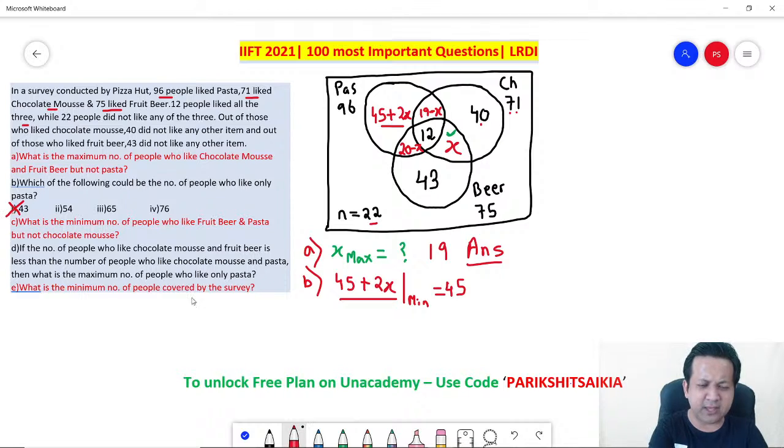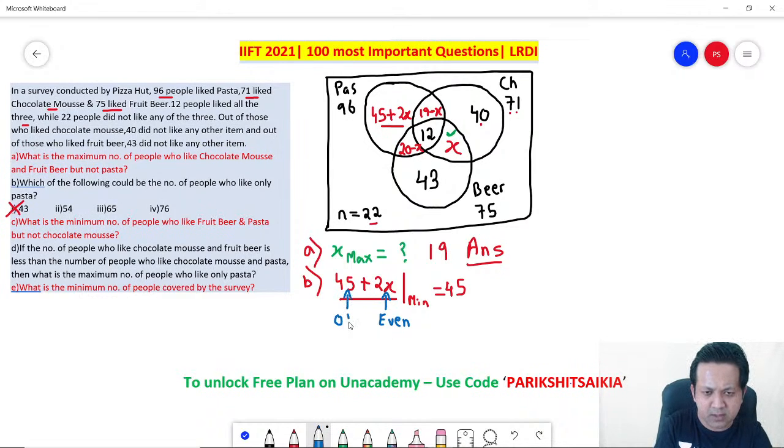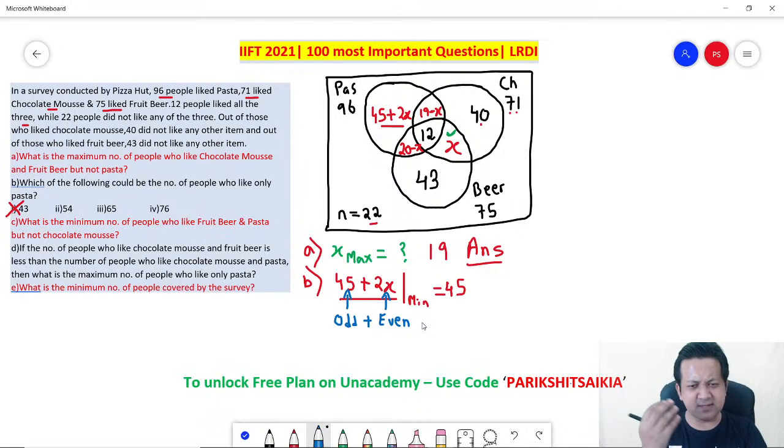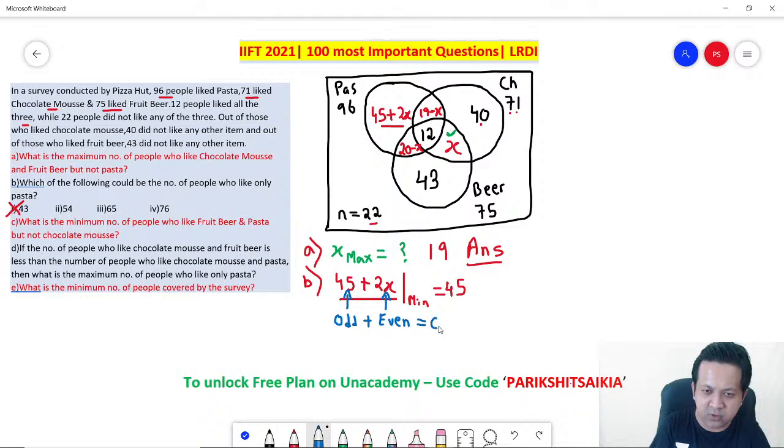Now think about it very carefully, and it's very easy. 2 into any number is what? Even. Will you agree? 2 into any number is even. What about 45? 45 is an odd number. So odd plus even, what answer will you get? No rocket science. Take an example. Odd is 1, even is 0 or 2. So 1 plus 0 is 1, 1 plus 2 is 3, right? Odd plus even, you will get an odd answer.